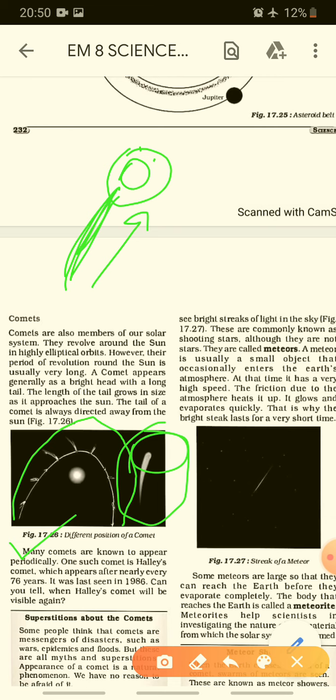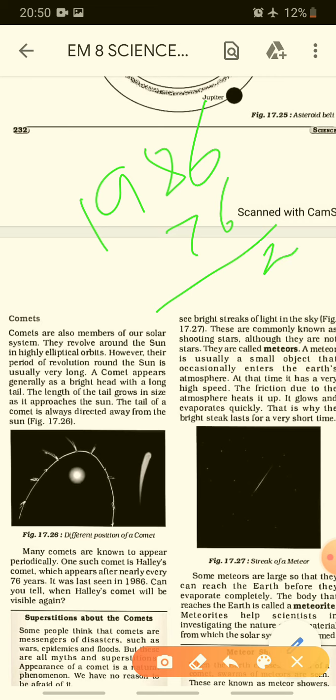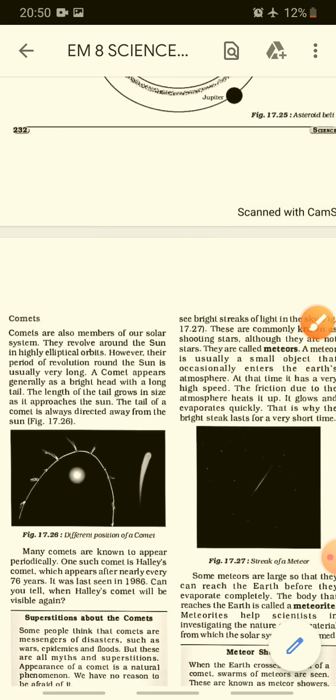In 2062, Halley's comet will appear again and be visible again.